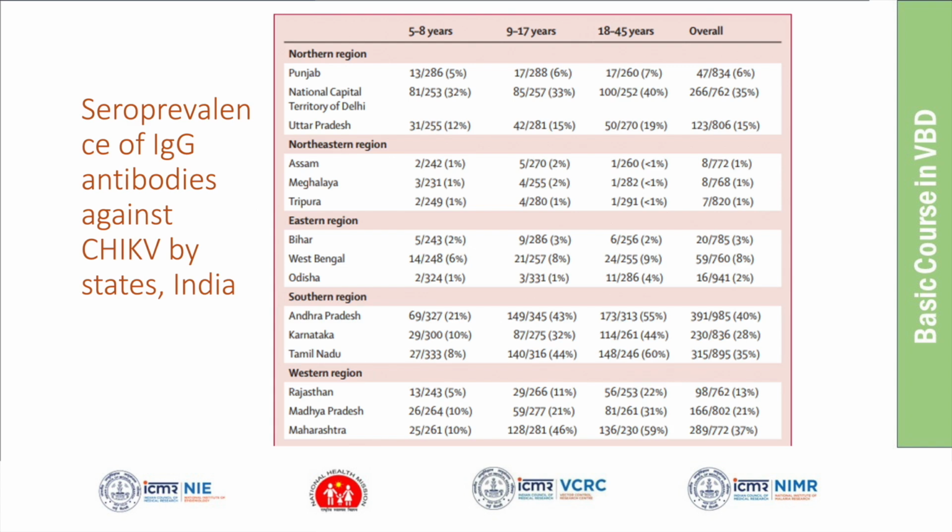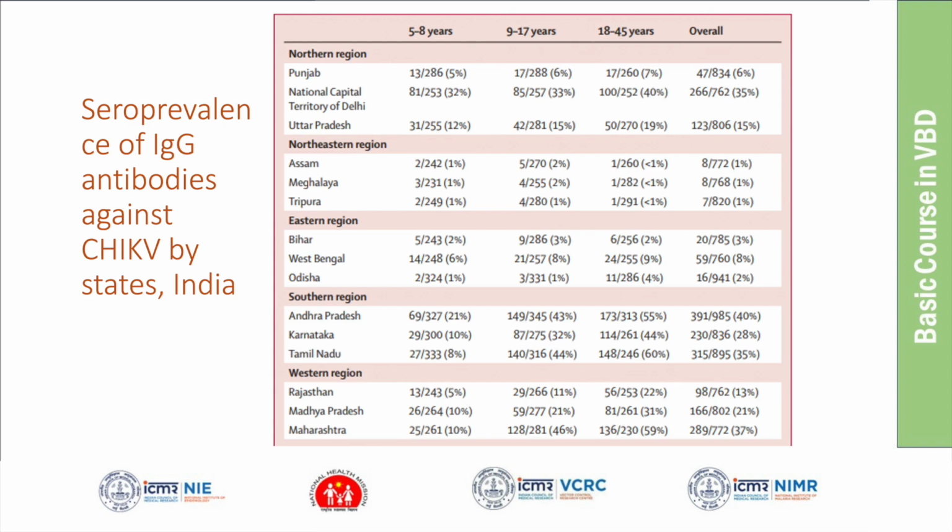When the first chikungunya outbreak in 2006 came, it was first reported in the state of Andhra Pradesh, then followed by Karnataka and Tamil Nadu. Okay, in 2006 to 7, that's where the first outbreak was reported. Whereas outbreaks in Delhi were reported after 2010, I think. Even 2014, 2015, there were outbreaks reported in Delhi.